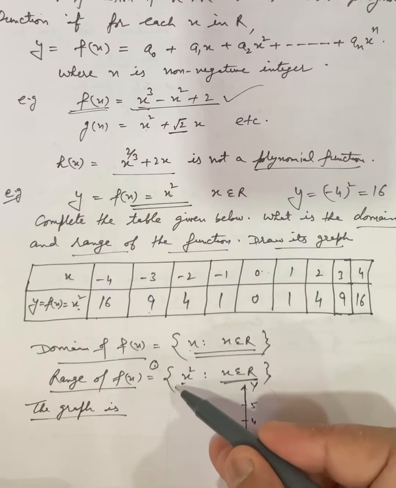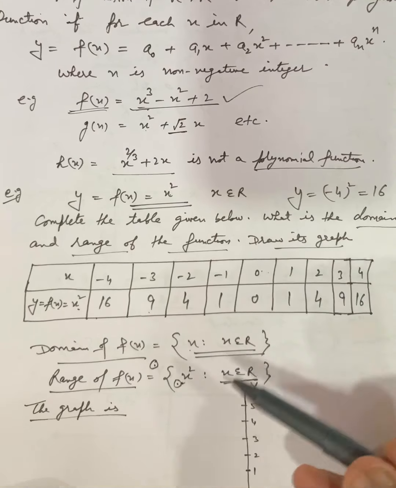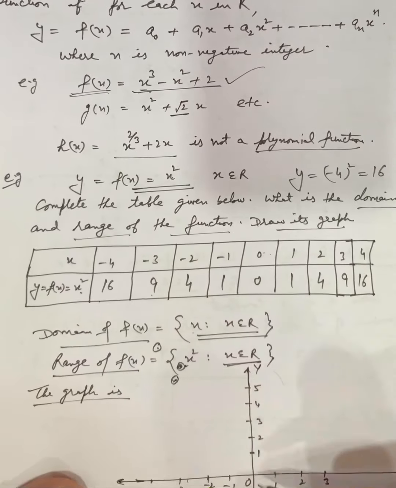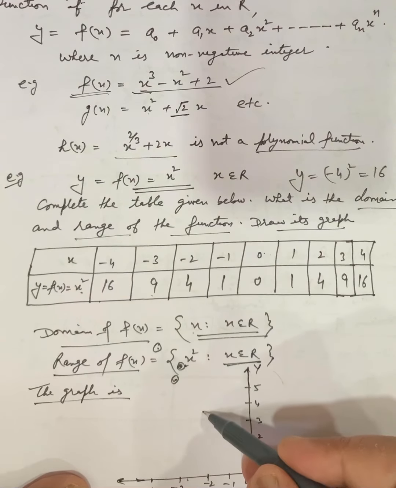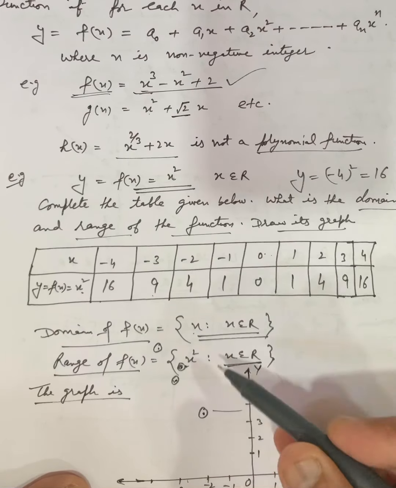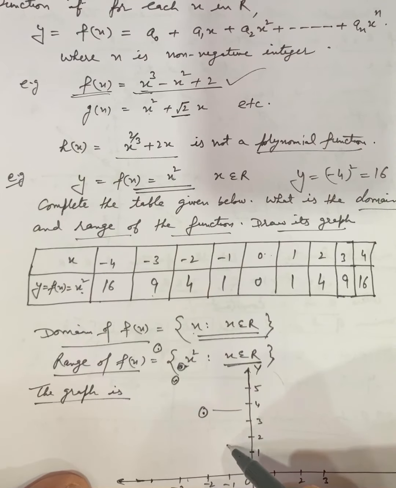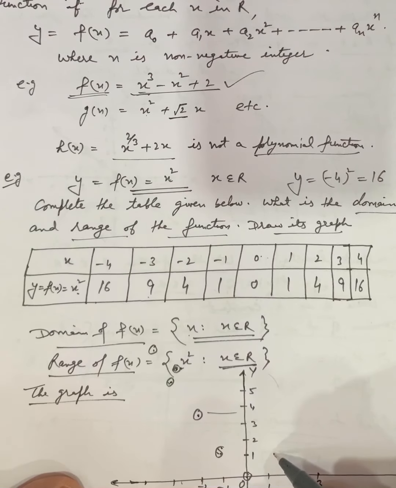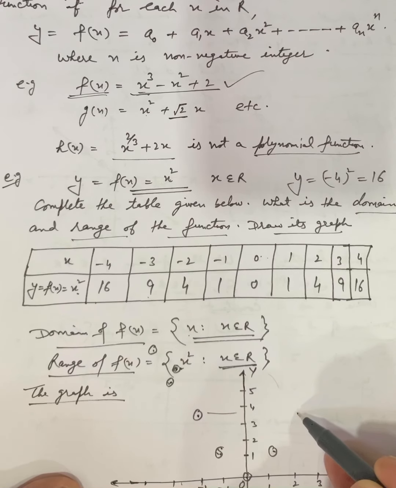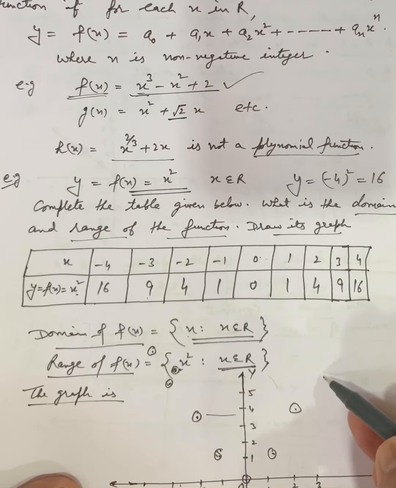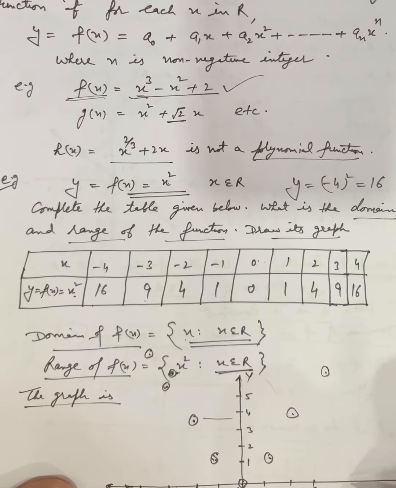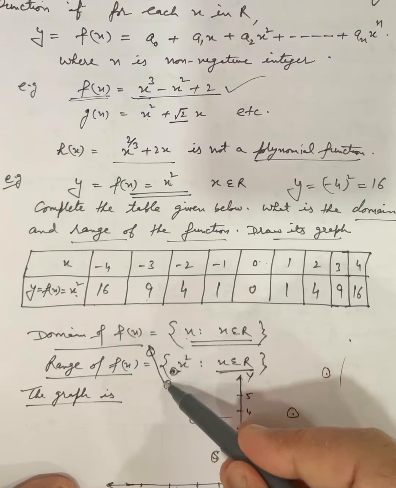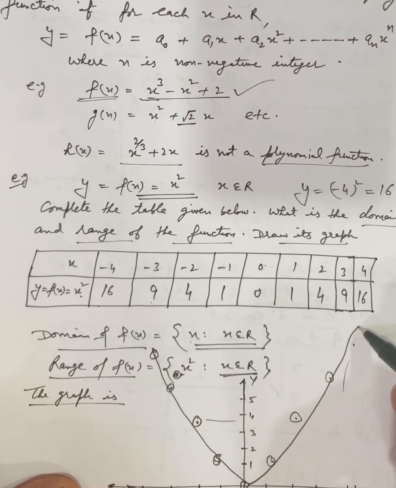Similarly minus 3, 9. Minus 3, 9 will come like this. Minus 2, 4. Minus 1, 1. 0, 0. 1, 1. 2, 4. 3, 9. 4, 16. So when we join this, we get a curved graph like this.